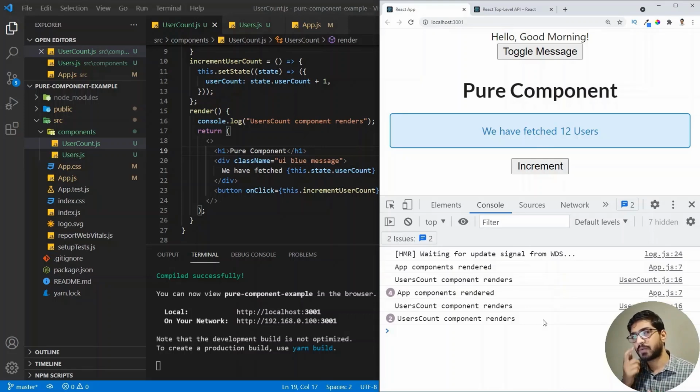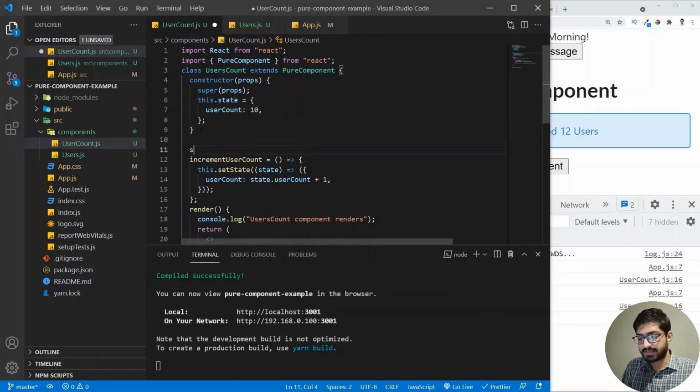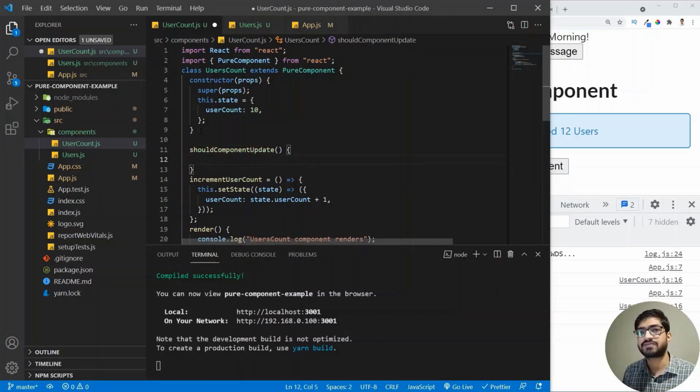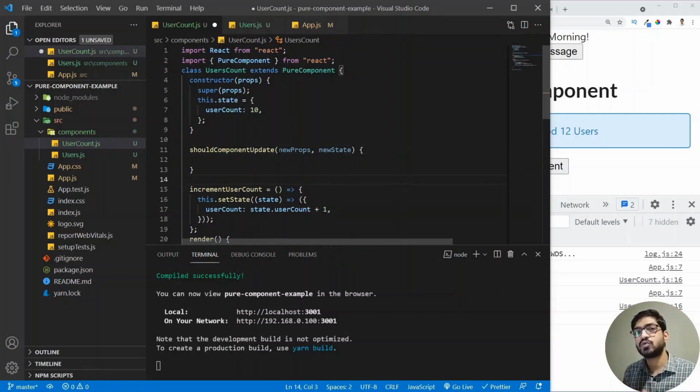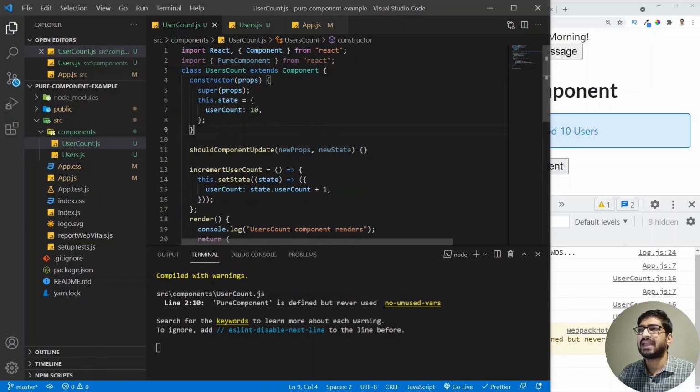So this is how the pure component helps, but how does this pure component actually work? This component has the lifecycle method shouldComponentUpdate, and it by default has an implementation of shouldComponentUpdate, which takes the new props and the new state, and does a shallow comparison of the props and the state with its previous state and props. So if I want to try it, let's do one thing: I'm going to change this to a regular component. So let me have the regular component. And here we are going to see that we have a new prop and the new state.